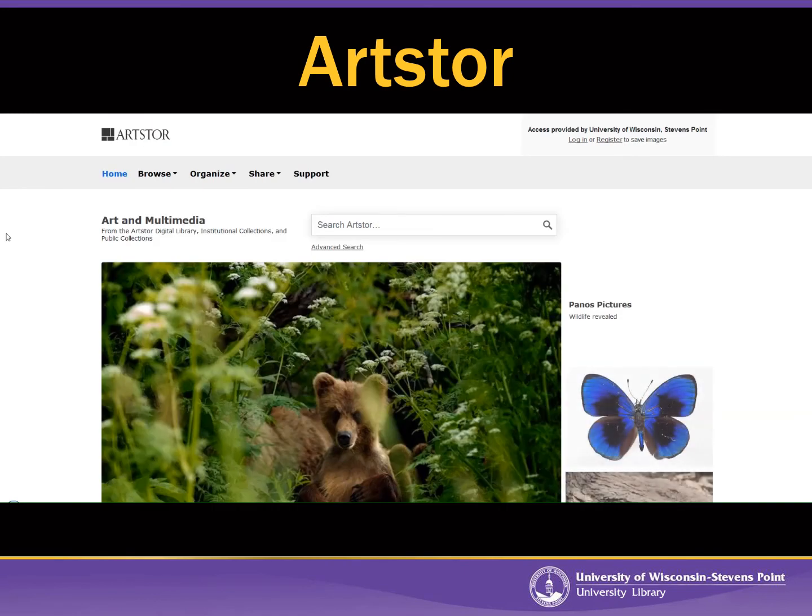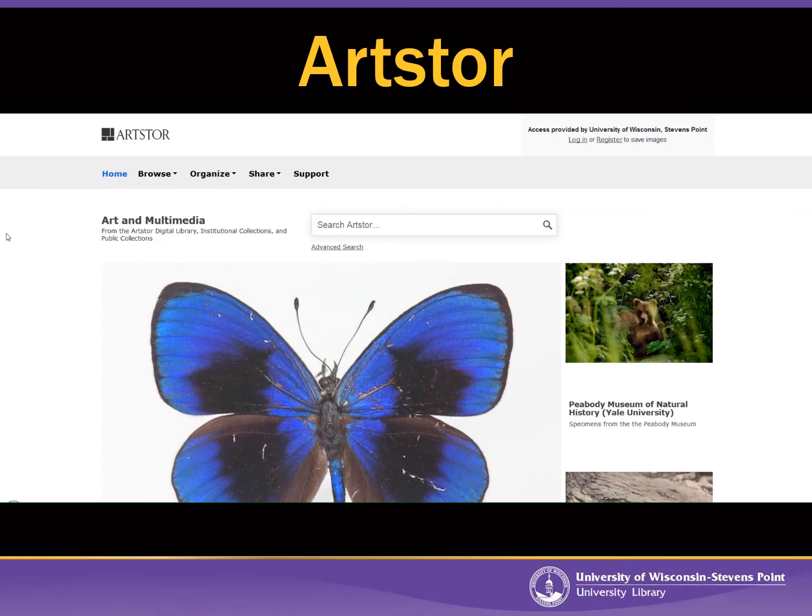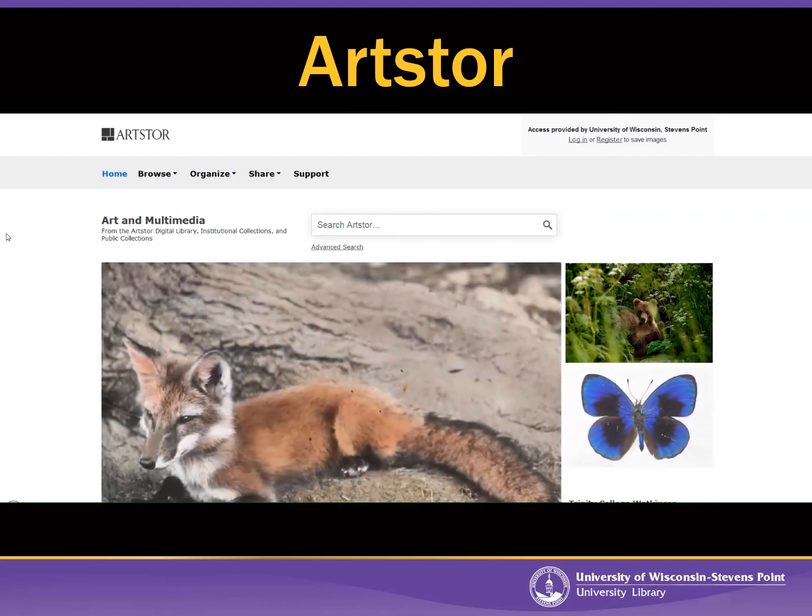Now, ArtStore contains millions of images from art museums around the world. Now, it specializes in paintings, but it also has sculpture, fashion, photographs, architecture, maps. It's quite vast. So let me demonstrate a search for you.